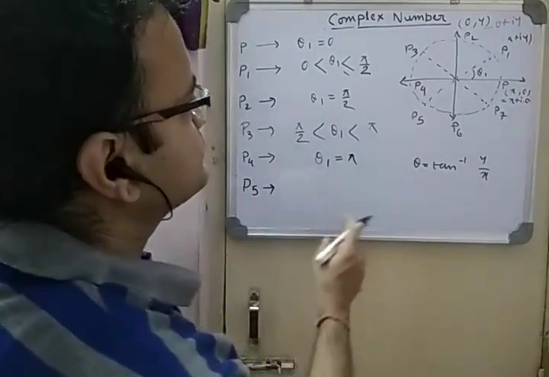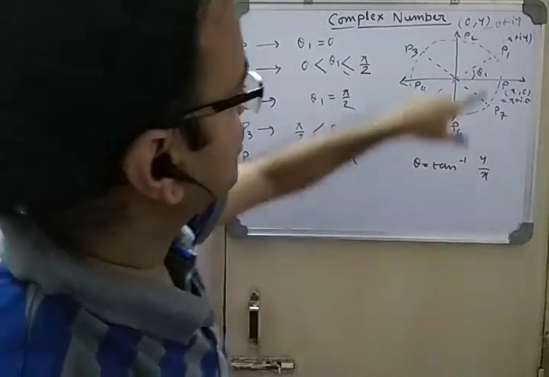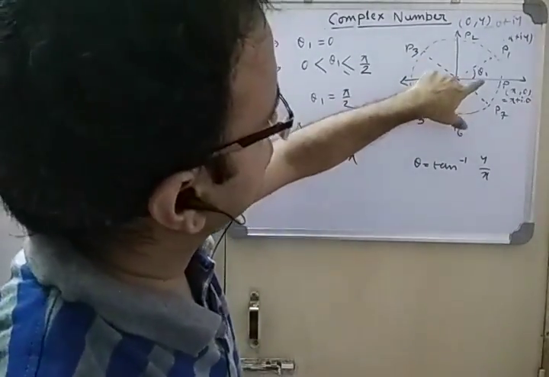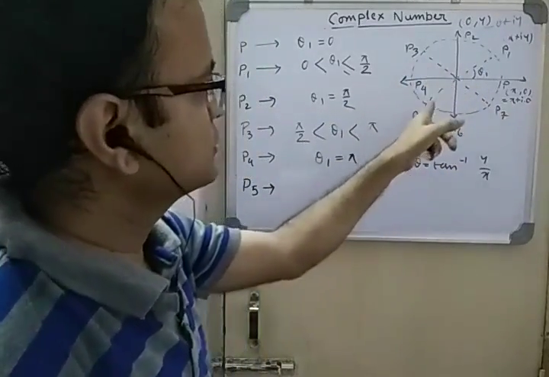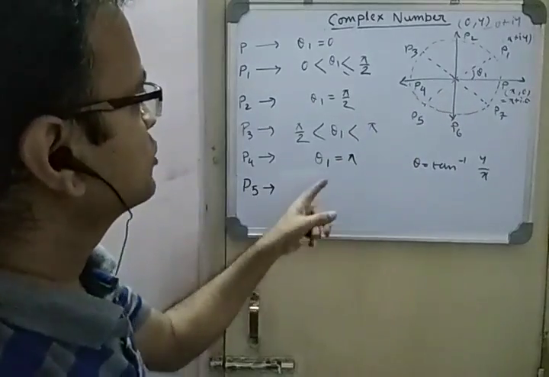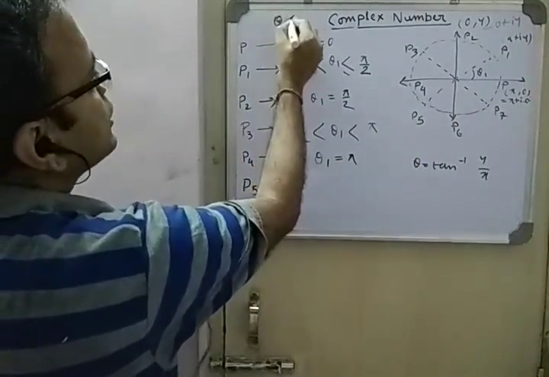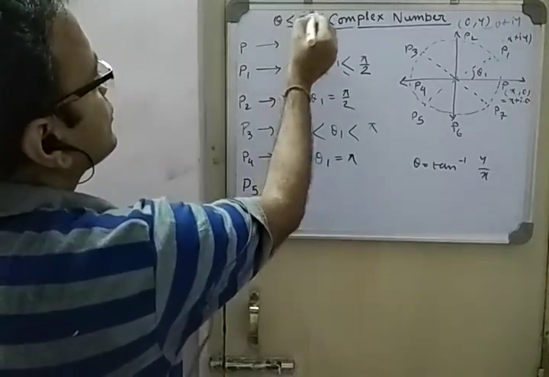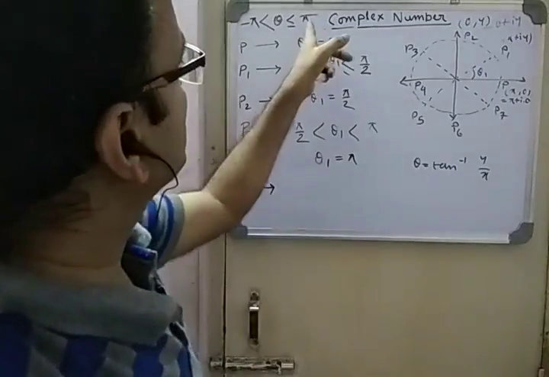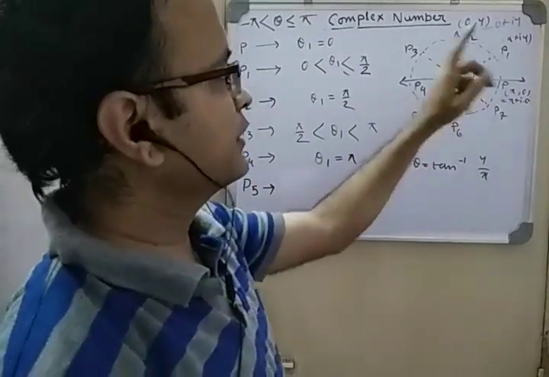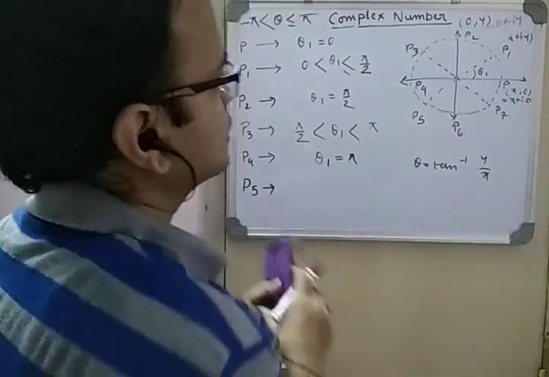P5 is what? P5 is this to this, but you cannot take, see, if you go in the anti-clockwise direction it becomes greater than pi, theta 1 becomes greater than pi. But the general range for the principal value is this. So if it is greater than pi, you cannot take that value. So consider the clockwise direction.